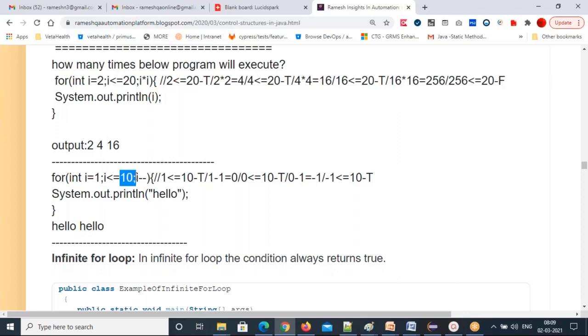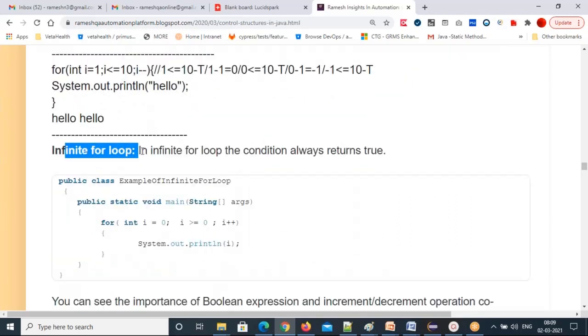So where will it stop? There is no stop here. Let's keep moving, it's an infinite loop, it will go. Okay, so another infinite loop, you can see here: for int i equal to 0, i greater than 0, i plus plus. So System.out.println(i).